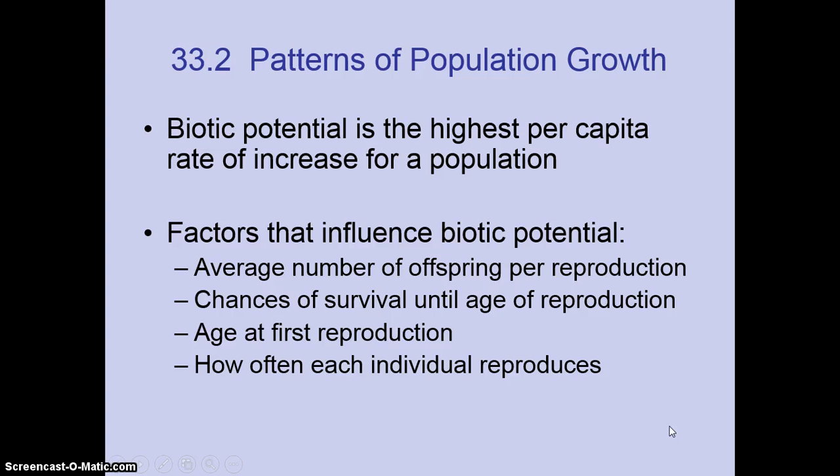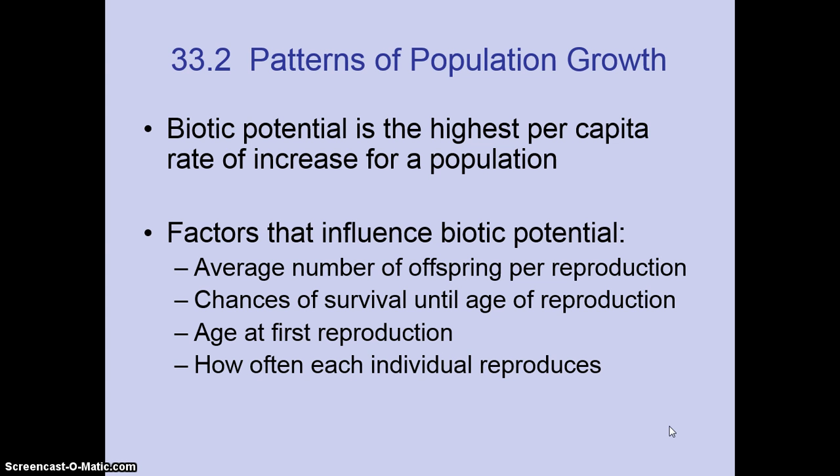Biotic potential is the highest per capita rate of increase for a population. There are factors that influence the biotic potential, such as the average number of offspring per reproduction, whether an organism has 10 on average per cycle of reproduction, or 1 like humans do. Another is the chance of survival until the age of reproduction, because the only way to make more organisms is to get them to reproductive age and allow them to reproduce.